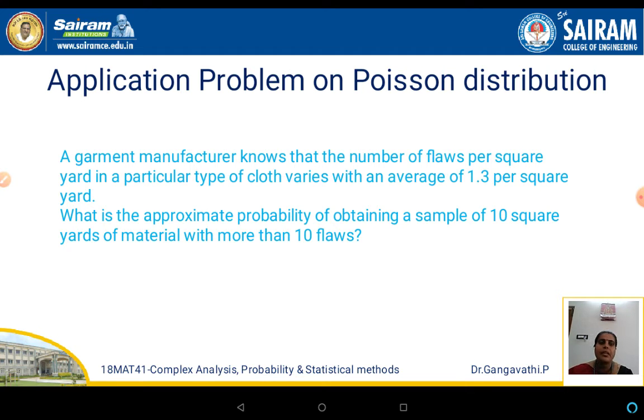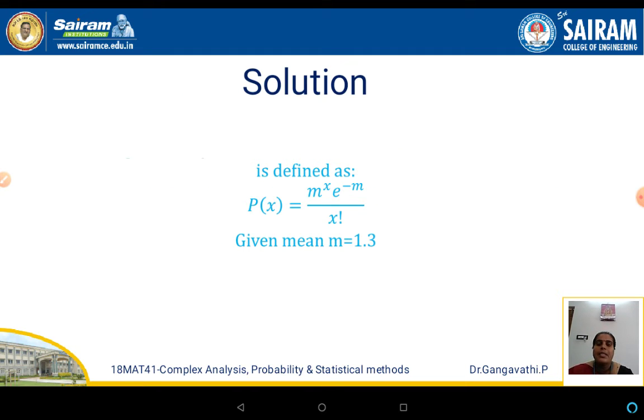Nowhere is it specified that it is a Poisson distribution application, but still, looking at the problem, we need to identify which distribution suits, and the suitable distribution can be applied to get the particular answer. So how exactly has it been applied? According to the Poisson distribution, P of x is m to the power of x and e to the power of minus m, divided by x factorial, and the given mean value is m equal to 1 by 3.